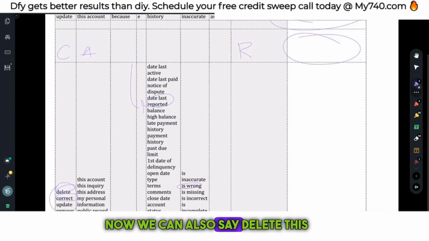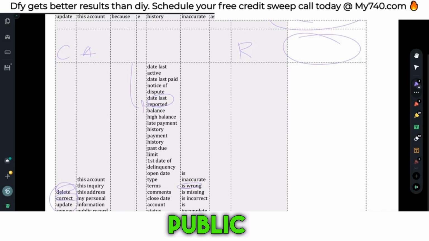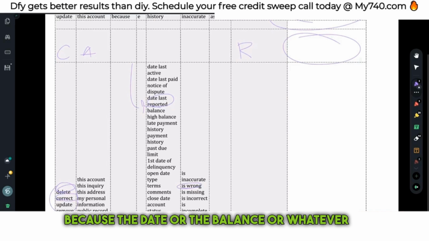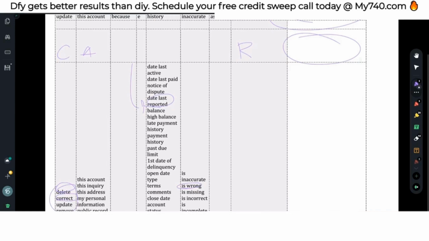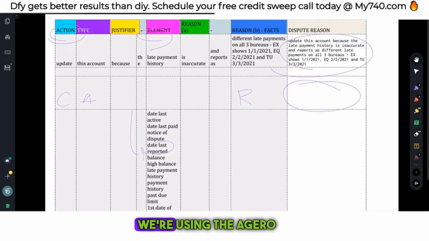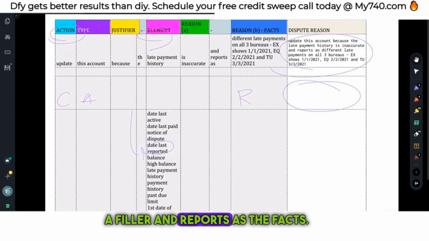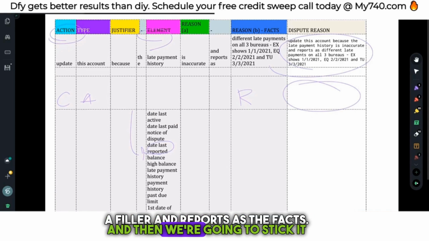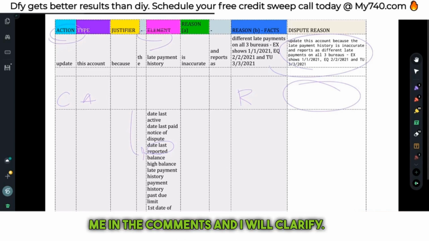Now, we can also say delete this account, delete this inquiry, delete this personal information, delete this public record because the date or the balance or whatever is either inaccurate or whatnot. And again, all you're going to do is stitch it together, okay? So again, we're using the Agero formula: the action, type, justifier, element, reason, a filler, and reports as, the facts, and then we're going to stick it all together, okay? So if this doesn't make sense, please tell me in the comments and I will clarify.